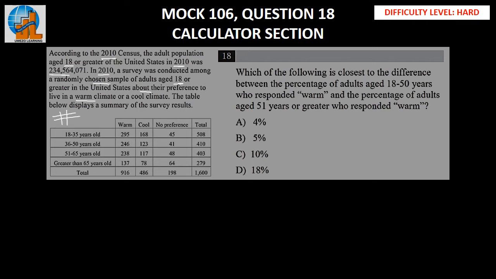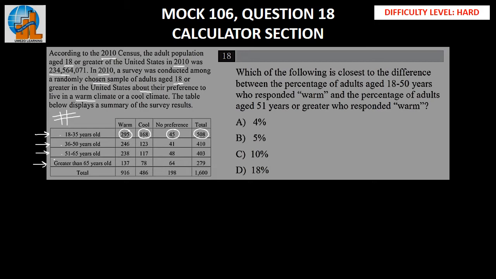Now, as we can see, the age groups have been divided into four different age groups, that is 18 to 35, 36 to 50, 51 to 65, and greater than 65. From the age group 18 to 35, there are a total of 508 people, out of which 295 prefer to stay in a warm climate, 168 prefer to stay in a cool climate, and 45 have no preference. So this is how we will study this table here.